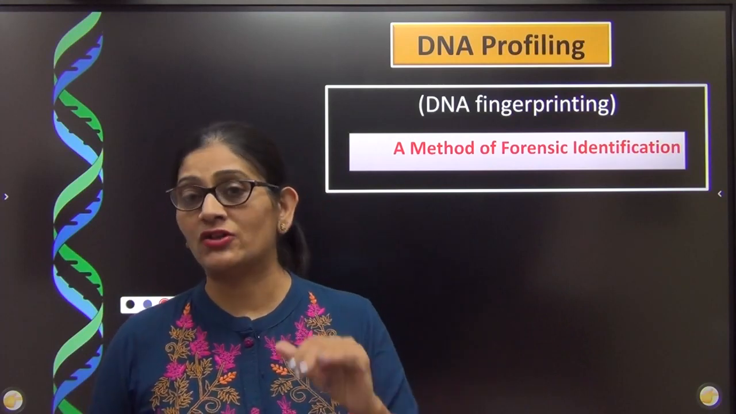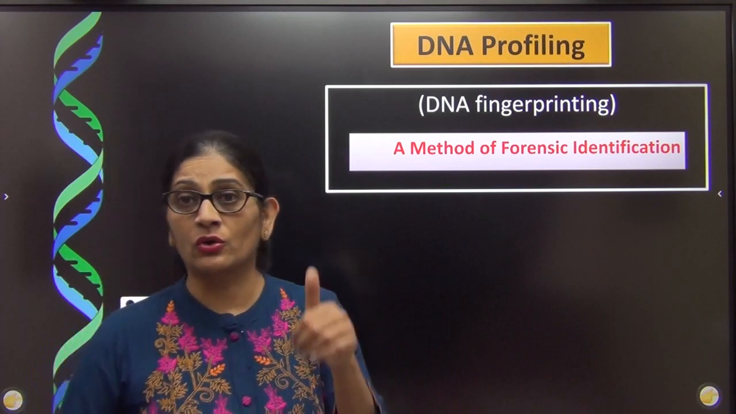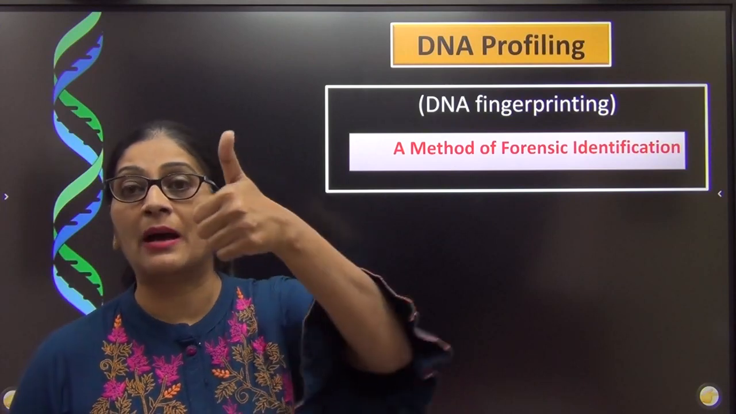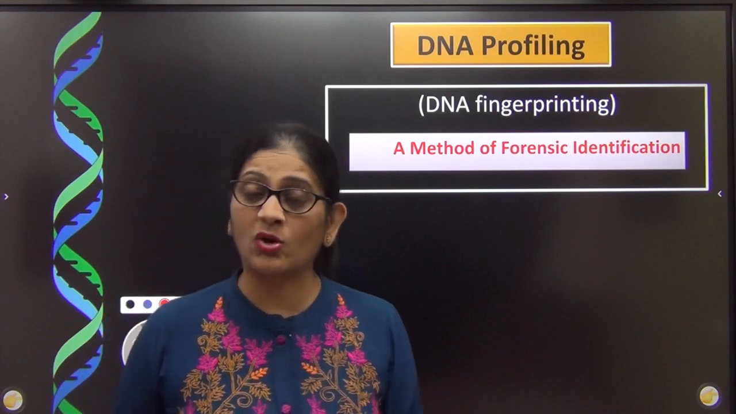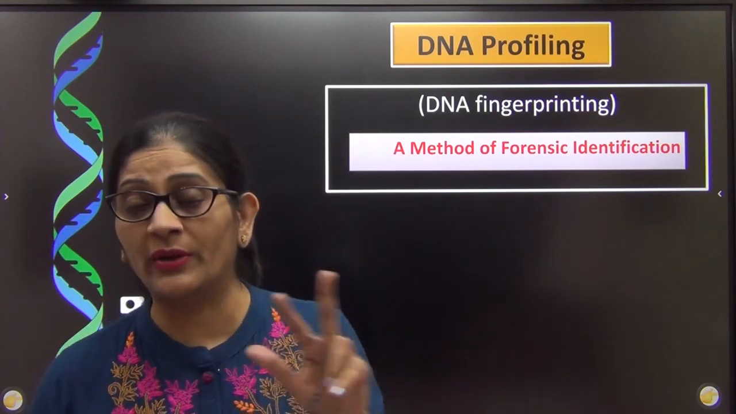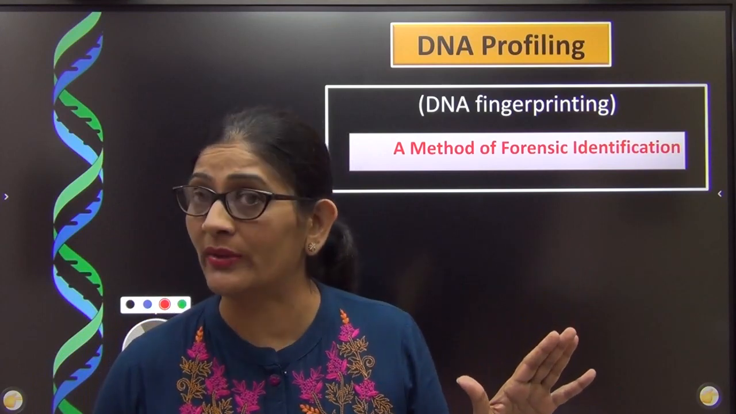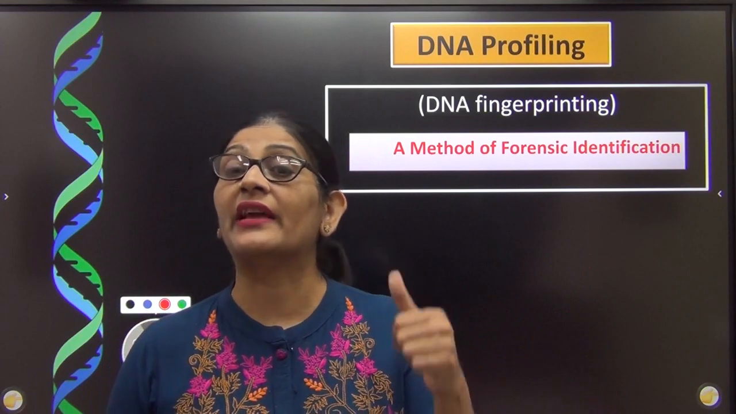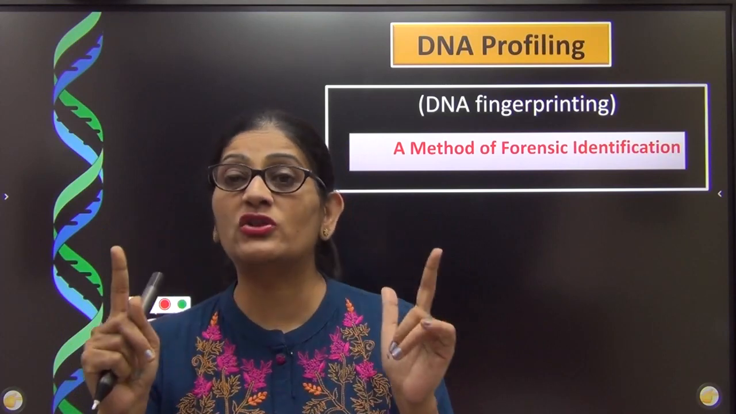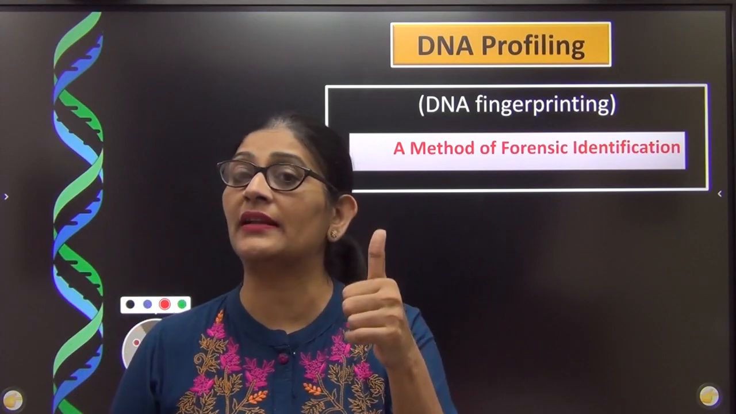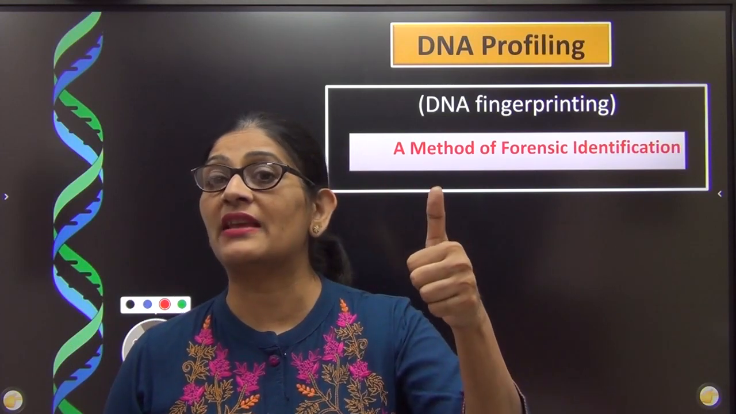Before I proceed, I'll give you the concept of DNA fingerprinting. How did DNA fingerprinting get its name? You know that we all have our fingerprints, like thumb impressions, and we are all aware that the fingerprints of two individuals are never the same, except for identical twins. So it is very easy with the help of fingerprints to identify or distinguish two individuals, because no two human beings on this earth, except identical twins, have the same fingerprints.